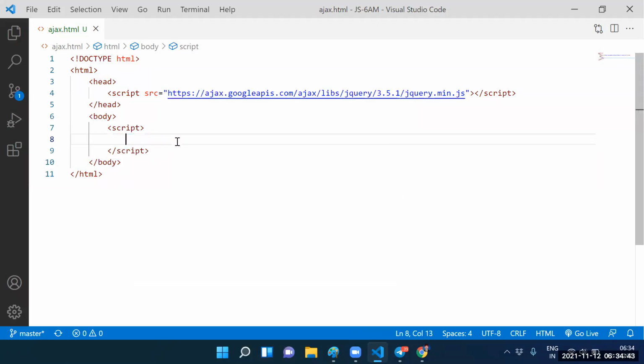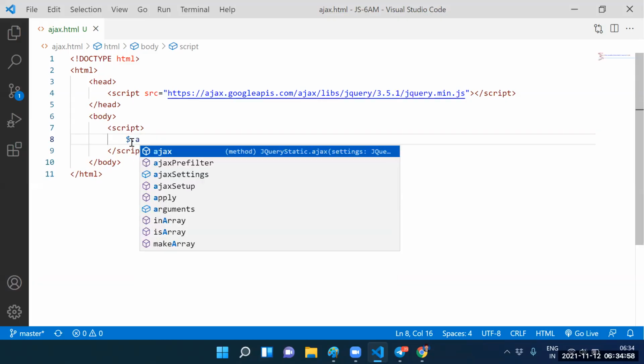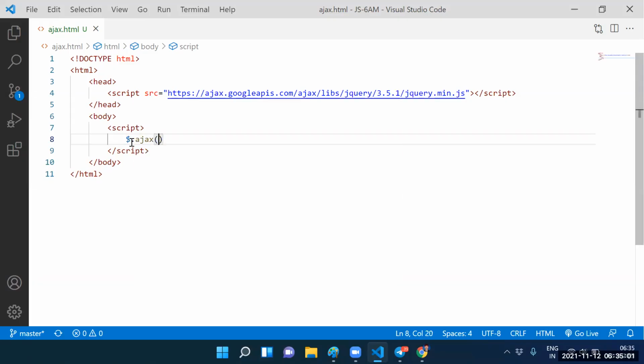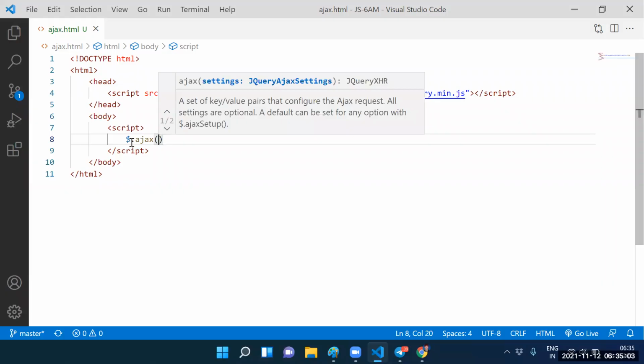What is line number 4? Line number 4 is including the jQuery library. Fine. Guys, after including the jQuery, we need to call that jQuery. How can I call? Dollar sign dot Ajax. Dollar dot Ajax.